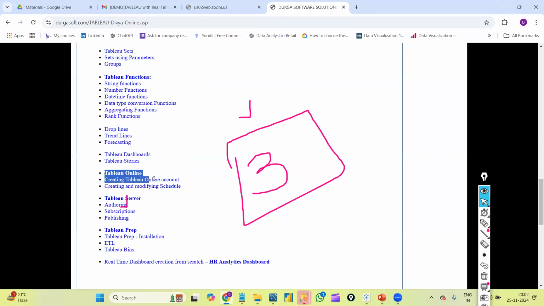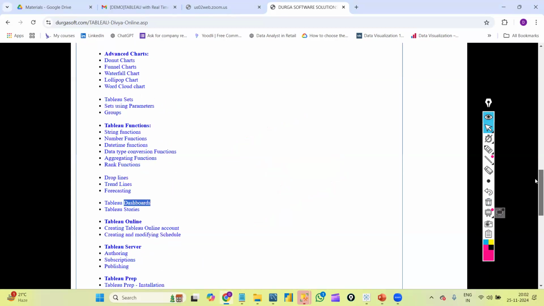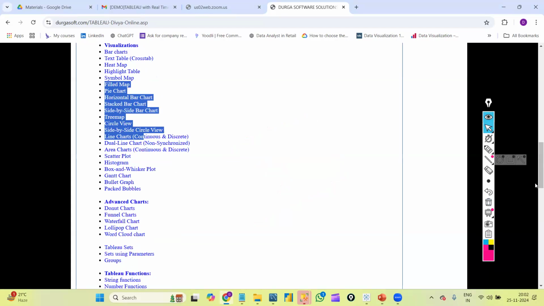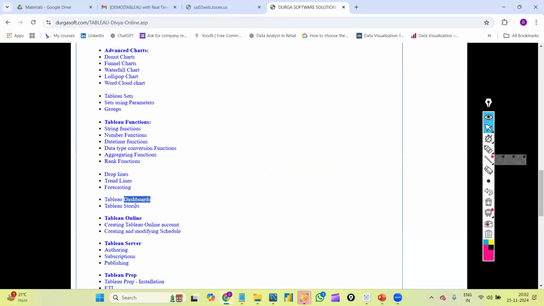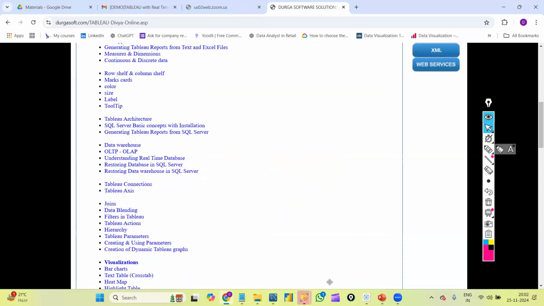And then how we will create a Tableau Online account and schedule things, and how we will use Tableau Server. In Tableau Server we'll create subscriptions and schedules; everything we will learn practically. Then Tableau Prep. Here I missed Tableau dashboards and Tableau stories. We'll create some real-time dashboards. Whatever graphs we create in the visualizations part, we will use some of them to learn each and every option of Tableau dashboards and stories. Then Tableau Prep. At the end we will discuss one real-time dashboard called the HR analytics dashboard. This is my course content.